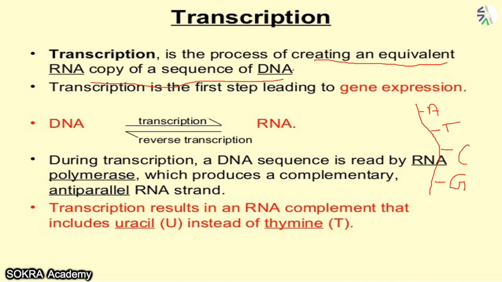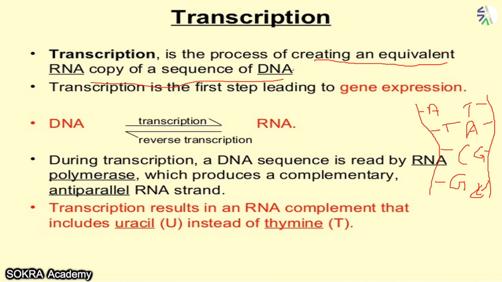It is going to be transferred by the same nucleic acid sequencing. Now suppose here the RNA comes. What is going to come next to A? T is going to come. What is going to come next to T? A is going to come. What is going to come next to C? G is going to come. And what is going to come next to G? C is going to come. So this is how the same DNA sequence is going to be copied by the RNA sequence.